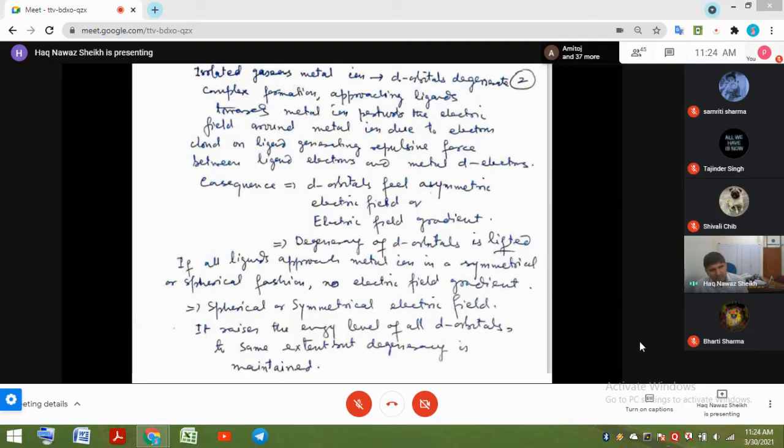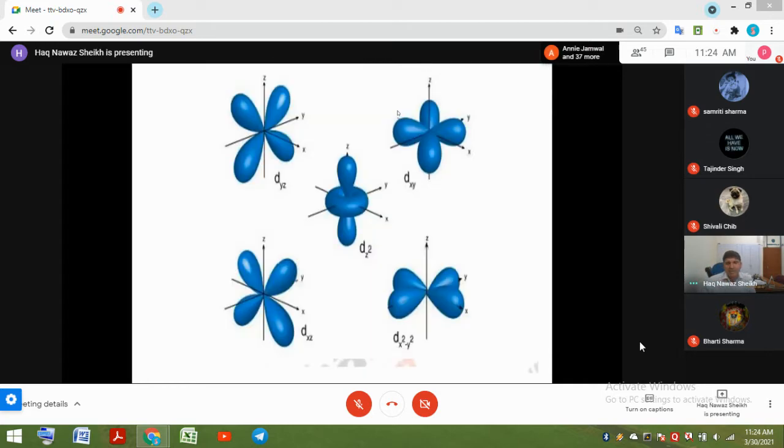However, if the symmetry of the ligand charges is not spherical or symmetrical, the d orbitals inherently are of two kinds: those aligned in between the axes, dxz, dxy and dyz, and those along the axes, dz square along the z axis, and x square minus y square along the x and y axes.